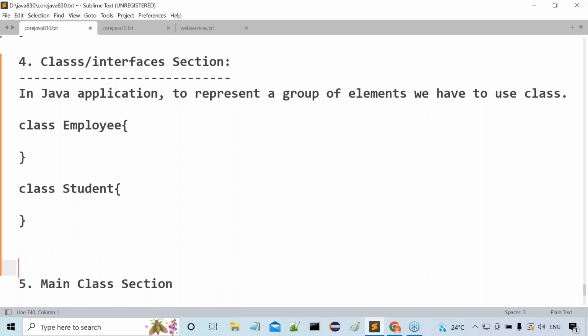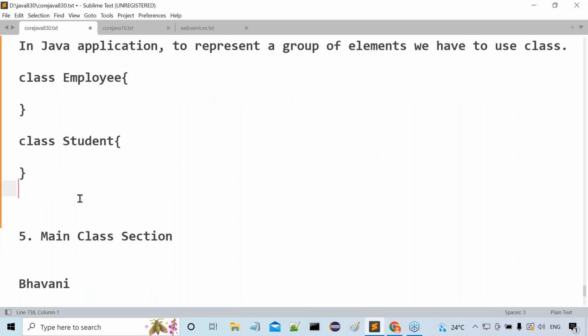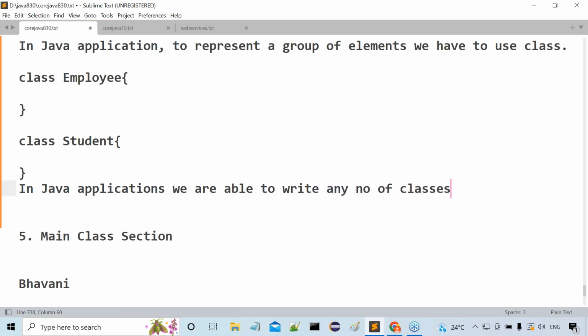Now again, I'm asking this question to you. Tell me, how many classes are we able to write in a Java application? Do you have any limitation for the number of classes? Is that one class or any number of classes? In Java applications, we are able to write any number of classes as per the requirement.